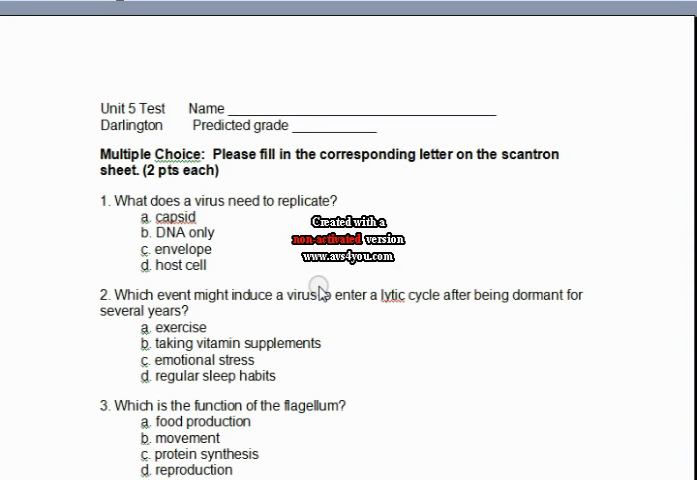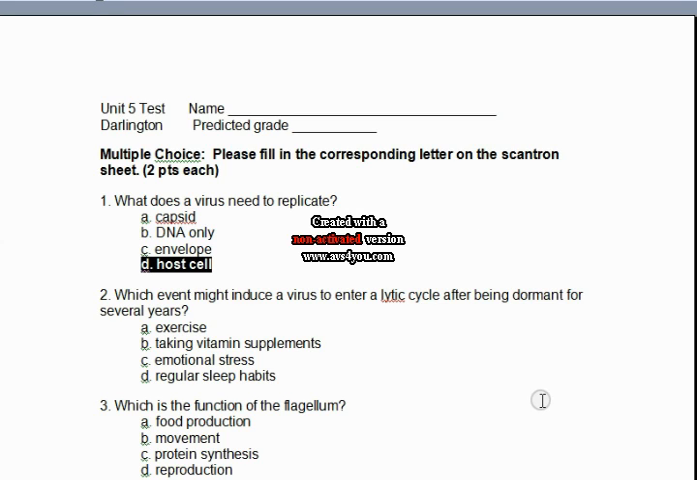This is the biology exam review for Unit 5. I'll read through the multiple choice questions and then give you the answer. If you need to take a moment to think about the answer, just hit pause. We start with, what does a virus need to replicate? It needs a host cell.